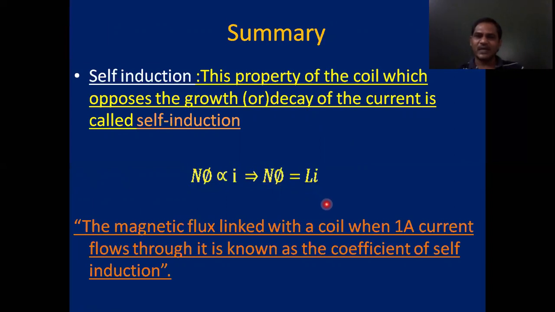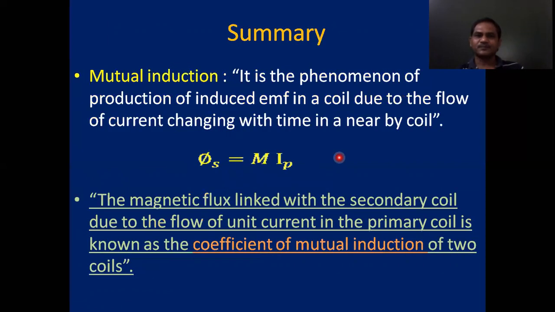It is also known as coefficient of self-induction. If I equal to 1 ampere, then magnetic flux is equal to L. Hence, the flux linked with the coil when 1 ampere current is flowing through it is called as coefficient of self-induction.